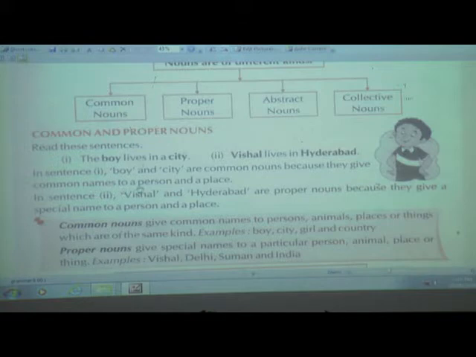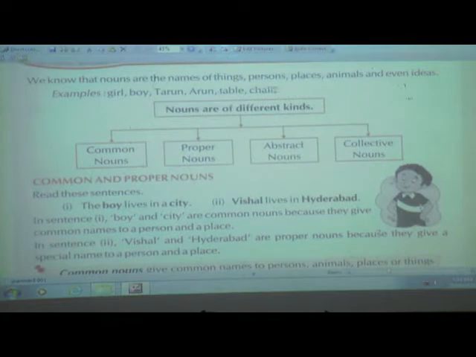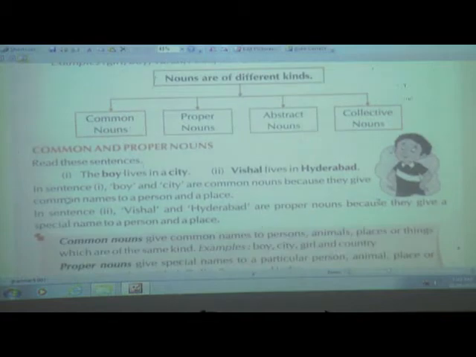Like this we have common names for things also, and for animals also. These are even common names. So in the first sentence, this is a common noun because we give a common name. For example, girl is also a common noun. Or for example, fruits. These are also common names. In fruits the specific name is not given, but it is told in common that this is a fruit. So the first sentence has common nouns because the names given are common.